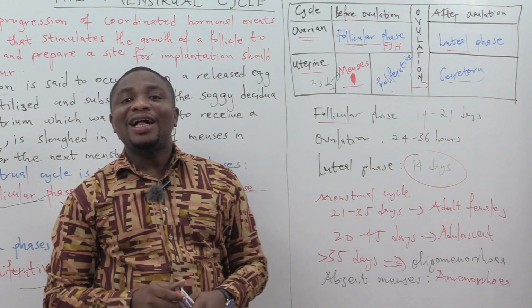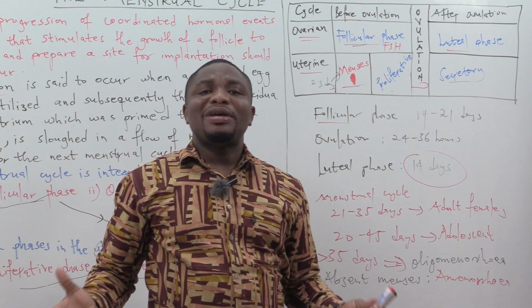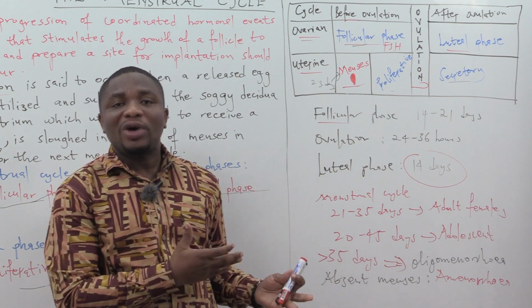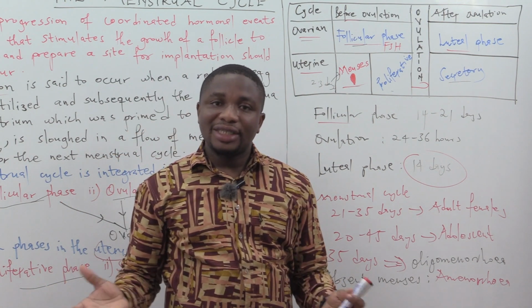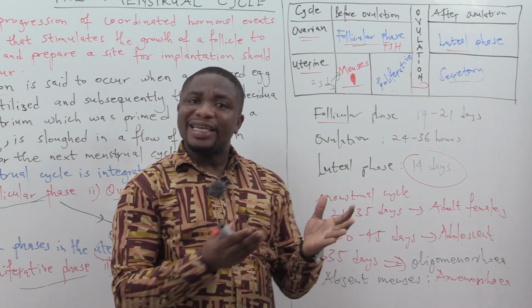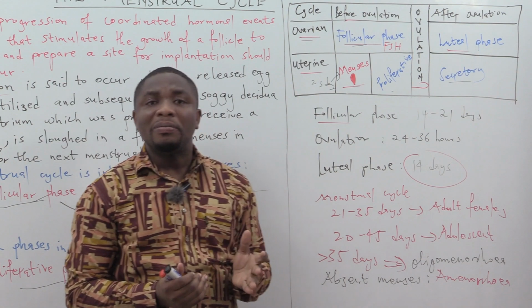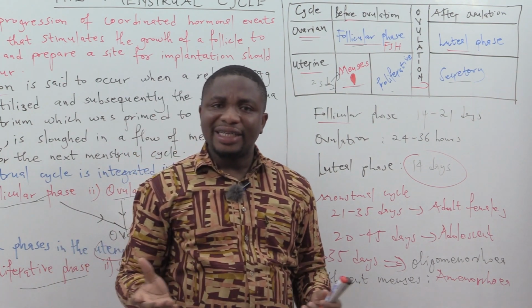So if you take an adult female that is above 24 years, the length of the menstrual cycle varies from 21 to 35 days. That is normal. But if you take an adolescent female that is aged from 10 to 19 years, you may have the menstrual cycle varying from 20 to 45 days, and that is normal.